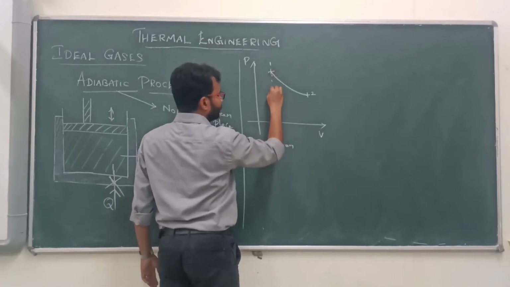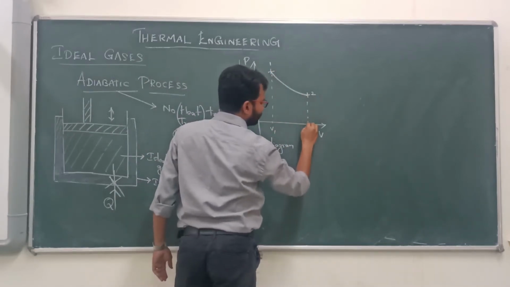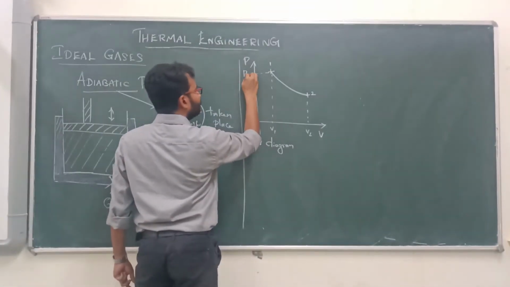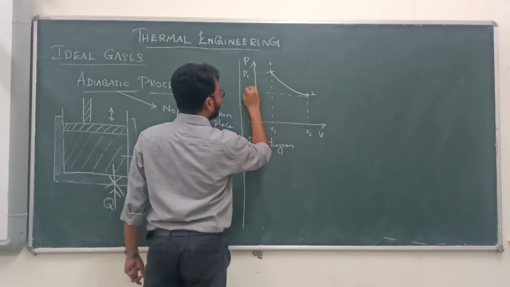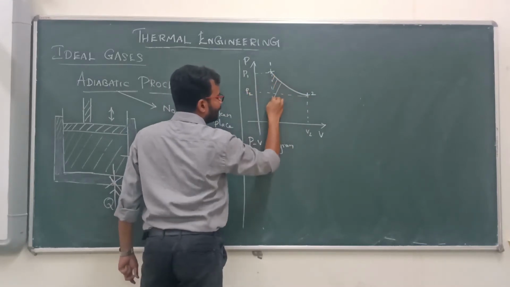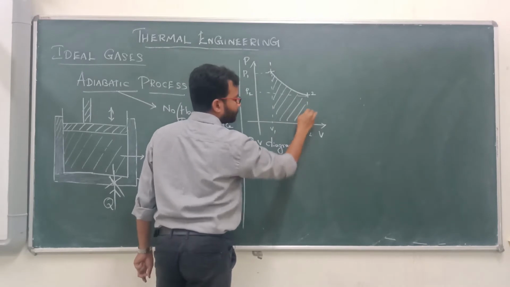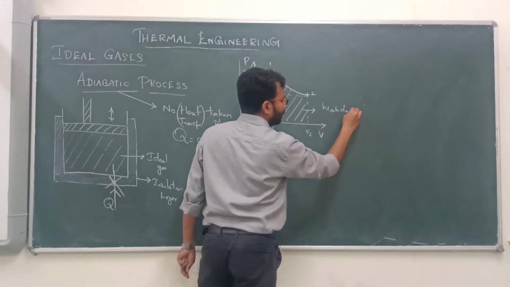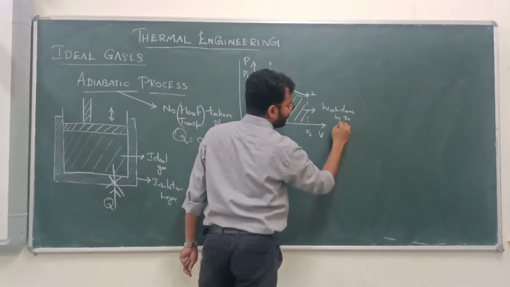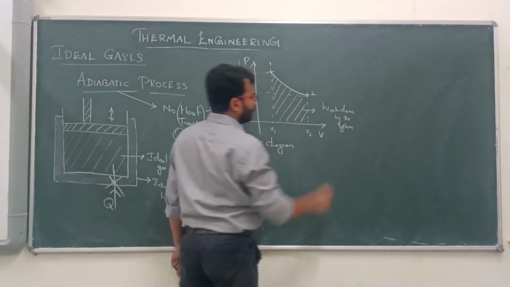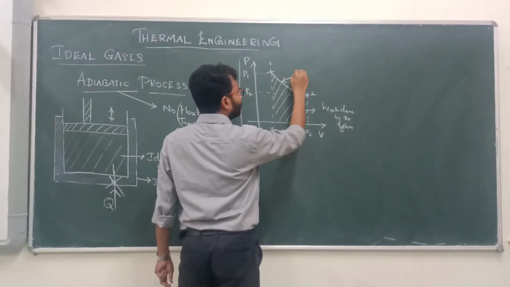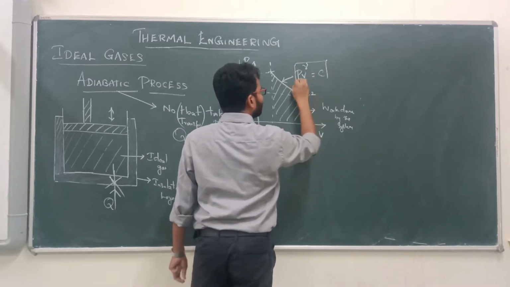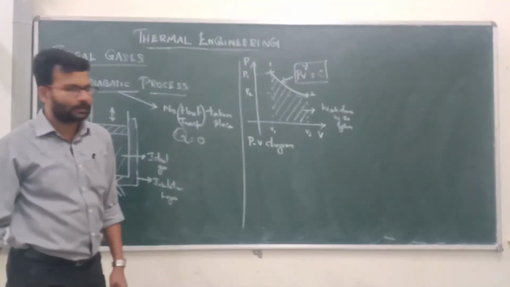This is volume 1, this is volume 2, and at the same time this is P1 and this is P2. This area represents the work done by the system. This curve represents PV to the power gamma is equal to C. This formula is used for the adiabatic process.